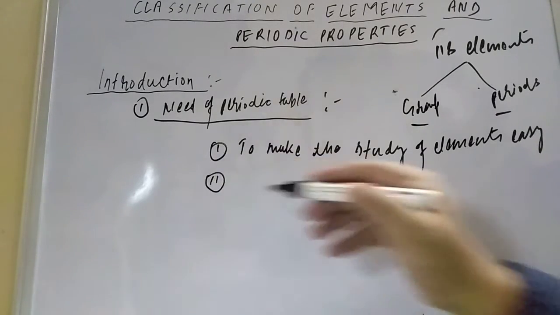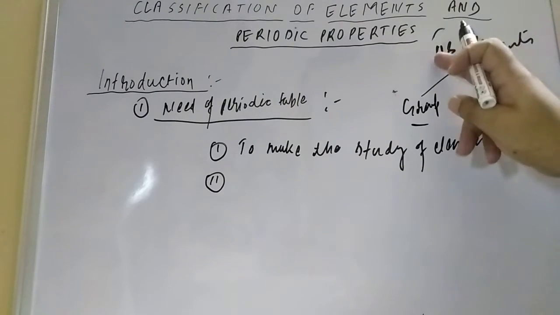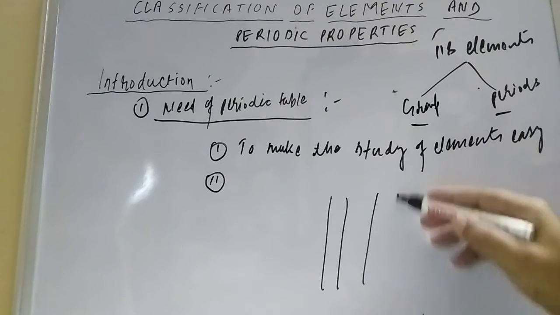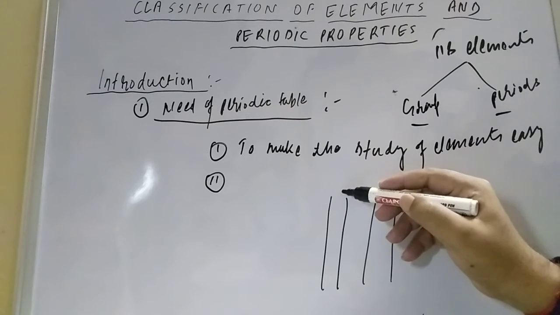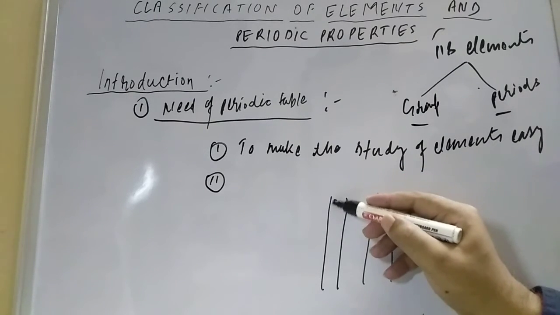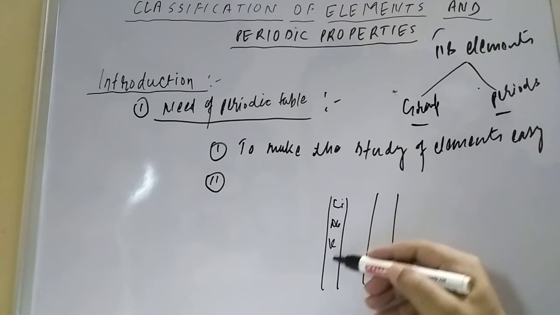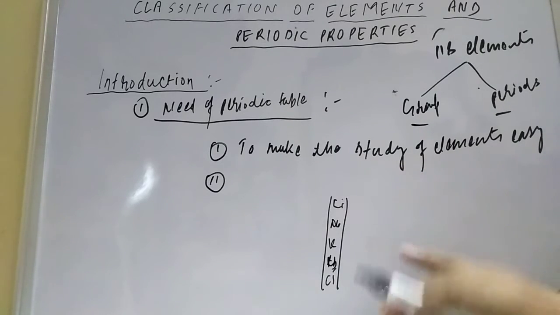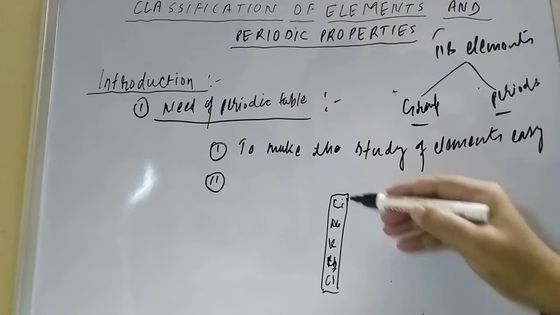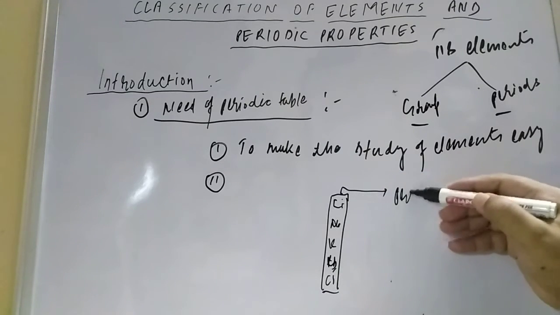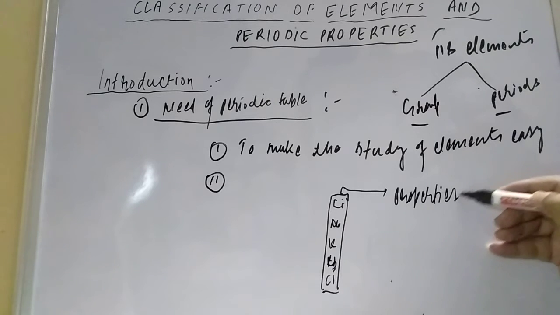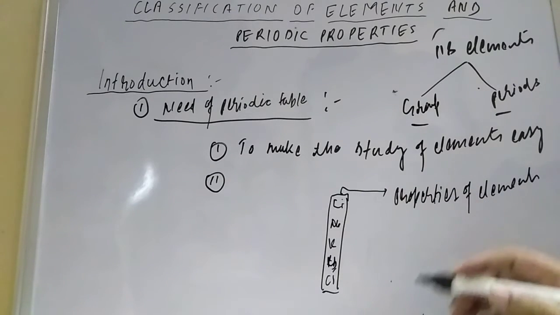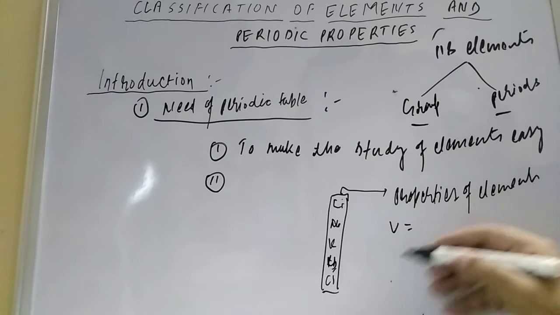And the second need is, suppose you are studying one element, it is very time taking. But if you classify them into different groups, one group has 6 to 7 elements. Suppose we take the first group: lithium, sodium, potassium, rubidium and cesium. If you study the properties of any one element, you will be able to study the other elements' properties too, like the valency of all the elements will be one.